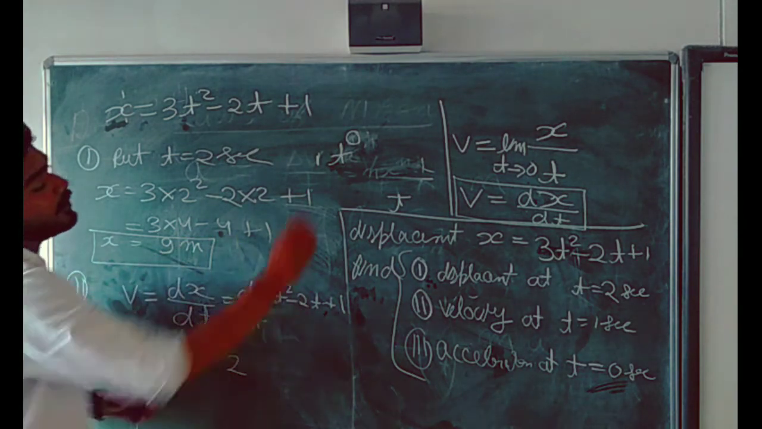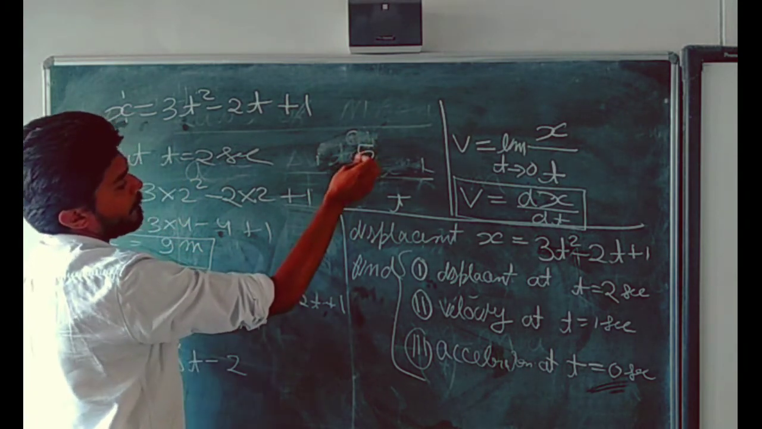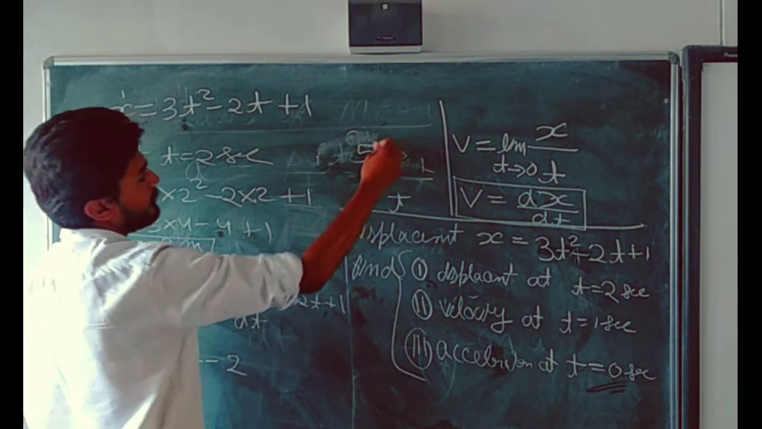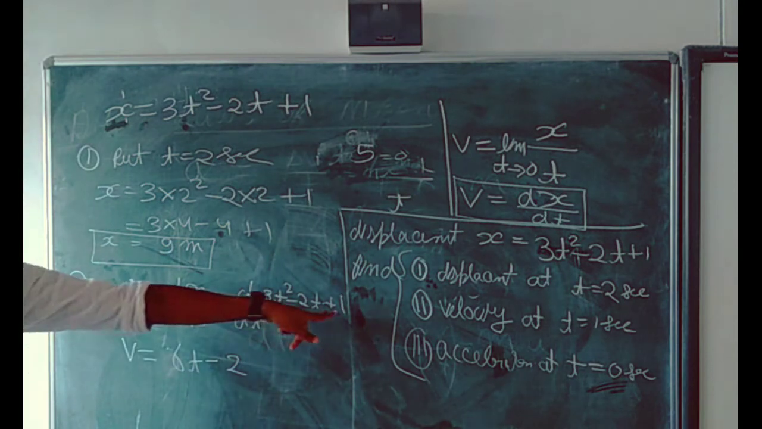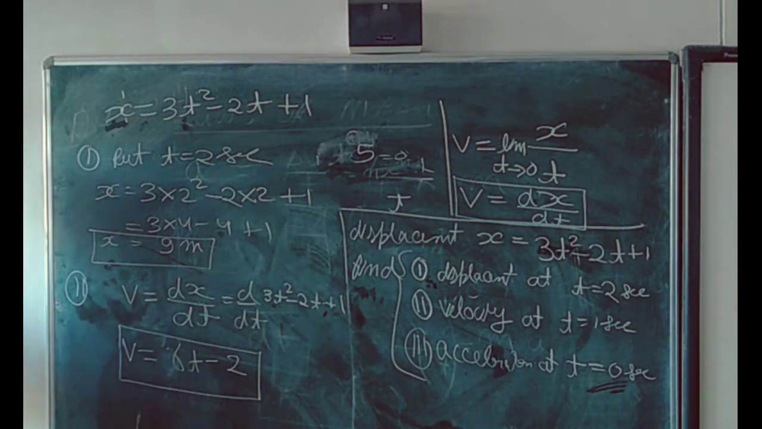Remember, students, always remember it. Differentiation of a constant, suppose there is a 5, then the differentiation of the constant will be 0. Then the differentiation of this one will be 0. Then you have to find the velocity.